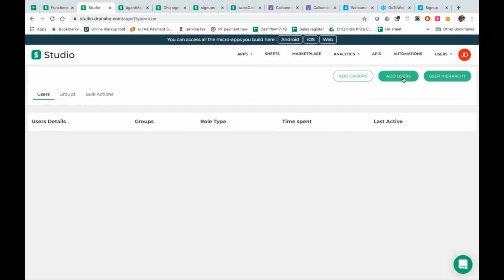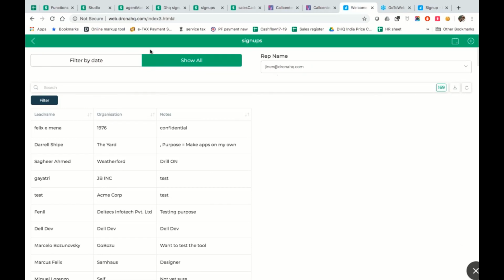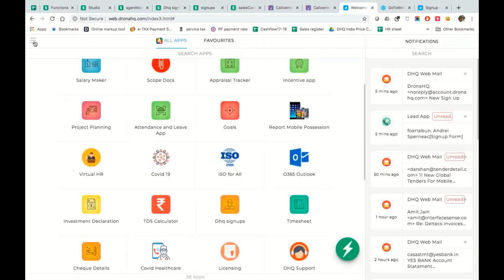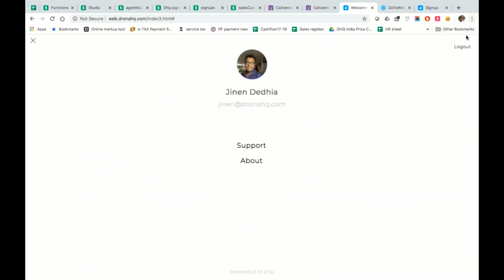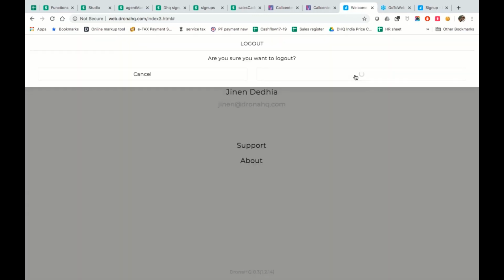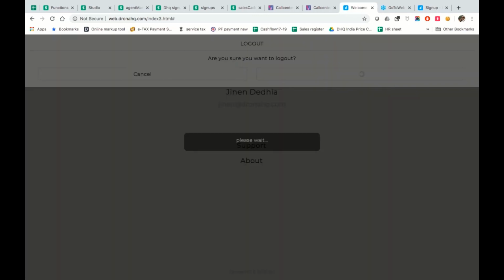So this is where you can add more users. Now, how do I enter this app, right? The way we control who gets to come into this app is, let's log out from here for a minute. DronaHQ handles the user management by default. It comes with its own user management system, right?